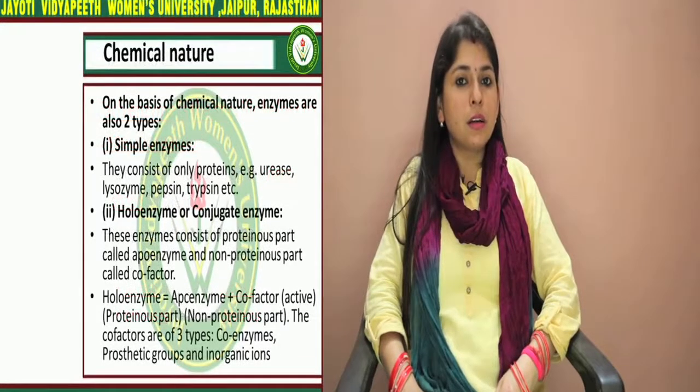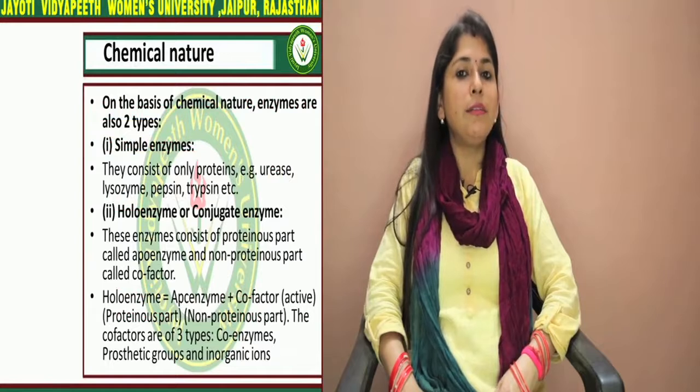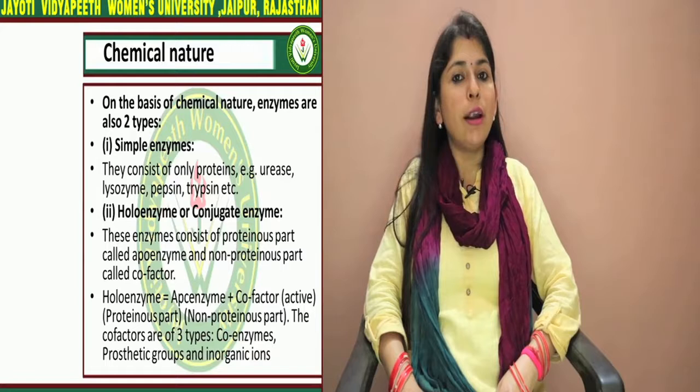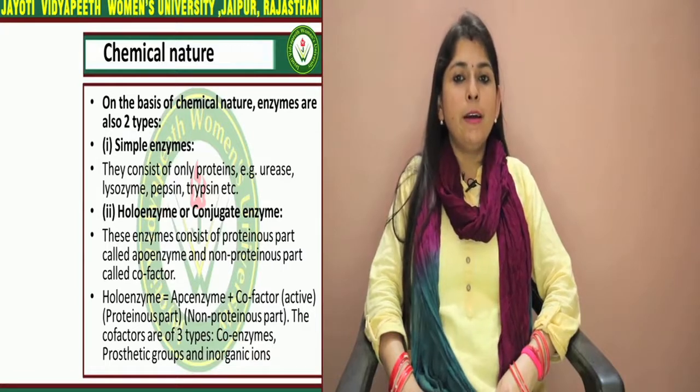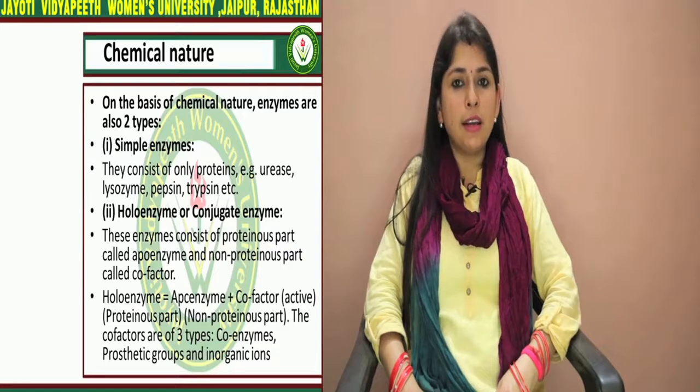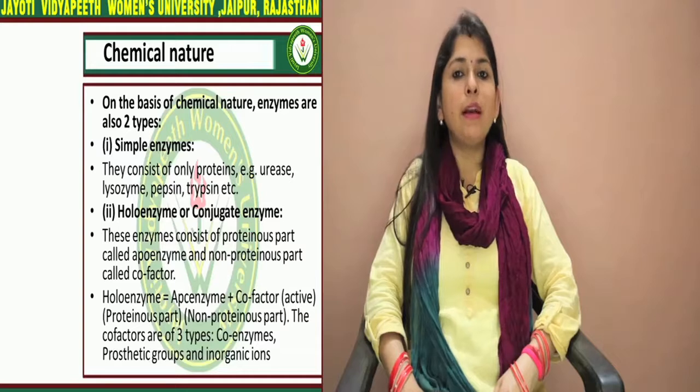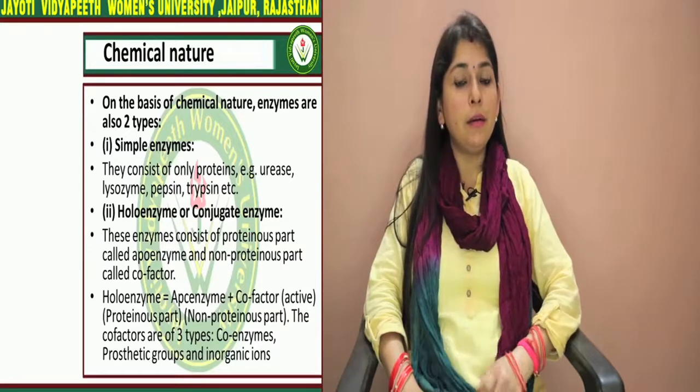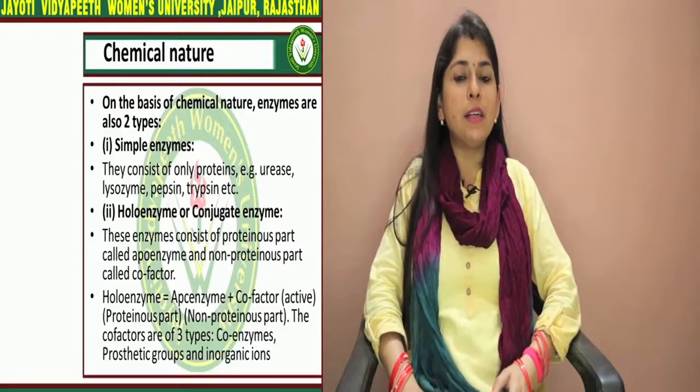On the basis of its division or activation, it divides into two to three types. First, holoenzyme. When an enzyme has an active and a non-active part, it is called a holoenzyme. Coenzyme is the inactive part of the enzyme. Apoenzyme is the active part of the enzyme. Cofactors are stimulators that stimulate the activation of enzymes. Prosthetic group: when an enzyme binds with the substrate tightly and it cannot be separated by any physical outer factors, it is the prosthetic group of the enzyme.